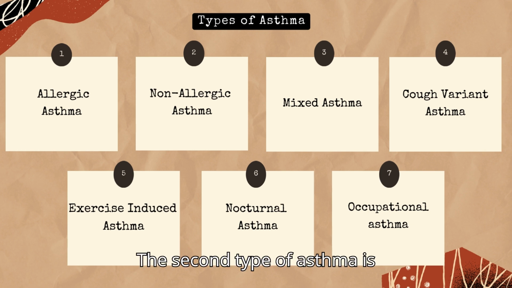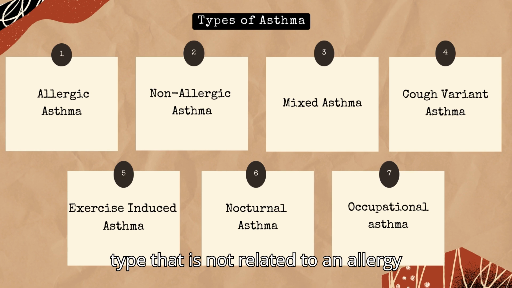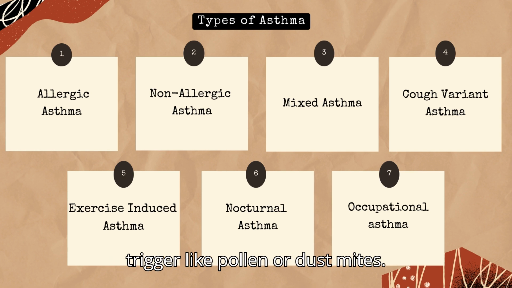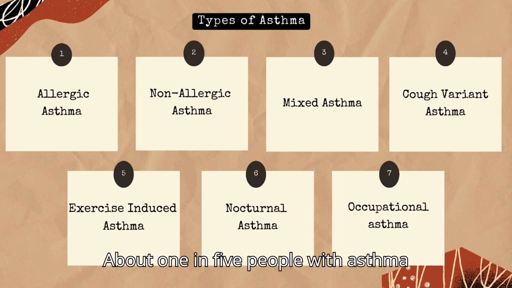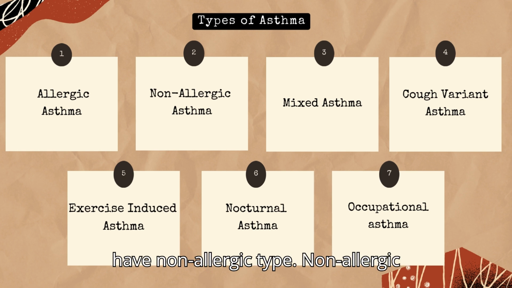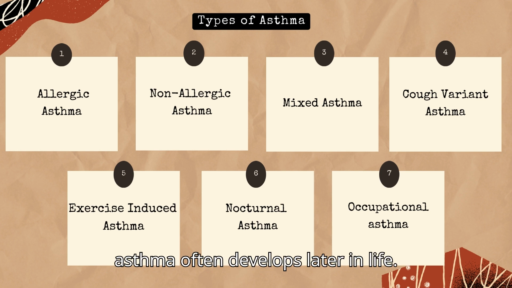The second type of asthma is non-allergic, also known as non-atopic asthma. It is a type that is not related to an allergy trigger like pollen or dust mites. It's less common than allergic asthma. About 1 in 5 people with asthma have the non-allergic type. Non-allergic asthma often develops later in life.